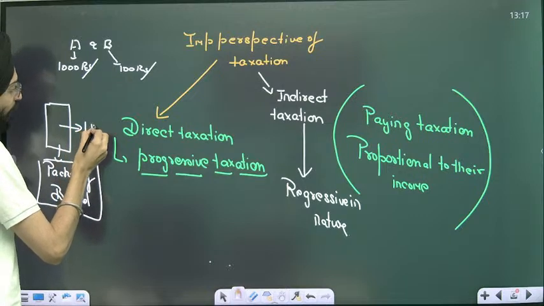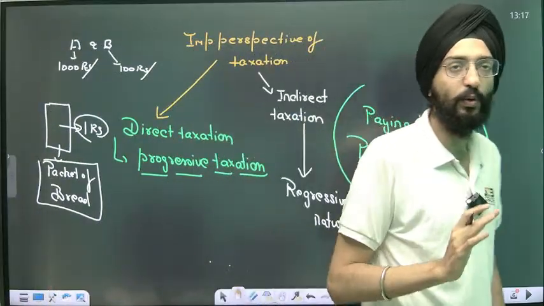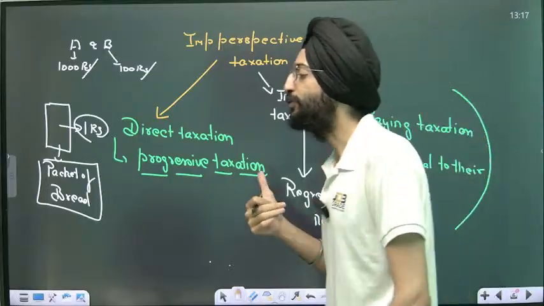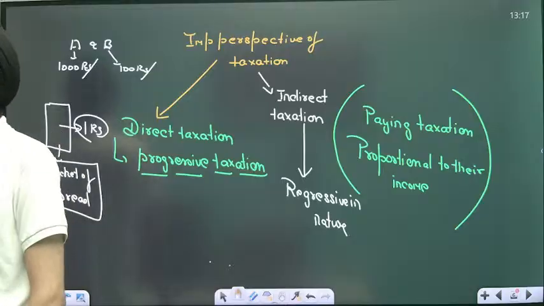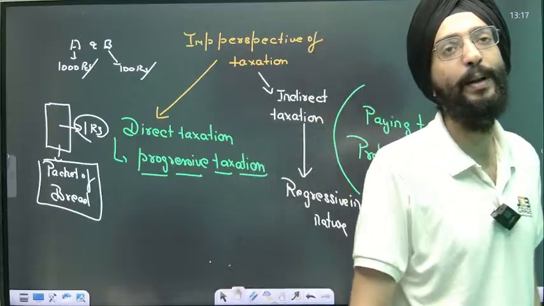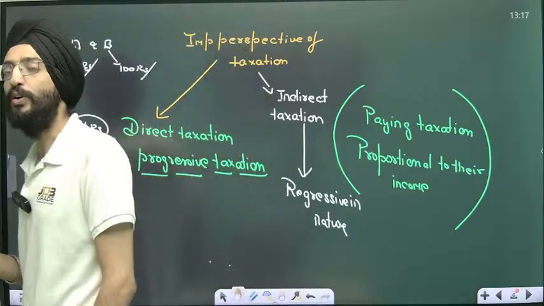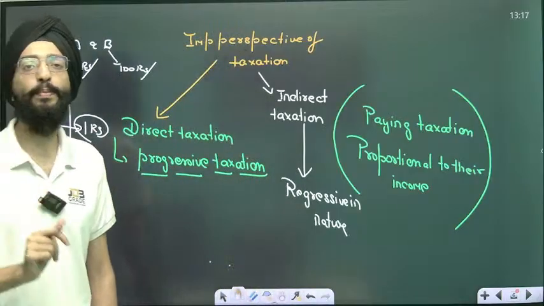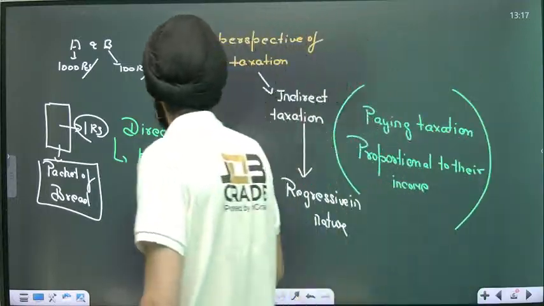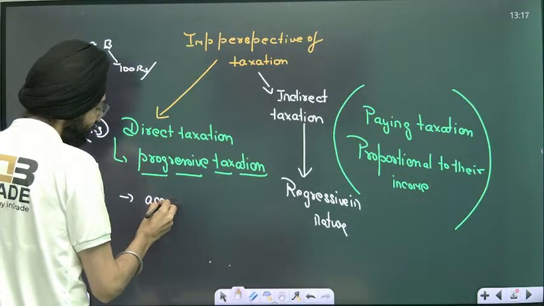1 rupee as GST on this. Direct taxation is not paid by everyone, because of course you need income to pay a certain amount of tax. But indirect taxation is being paid by each and every citizen, each and every person in the 150 crore population of India. It's being paid by everyone. That's why it is said that the government is accountable to the people of India. Why? Because everyone is paying a tax. That's why it's the responsibility of a government to be accountable to the people of India.